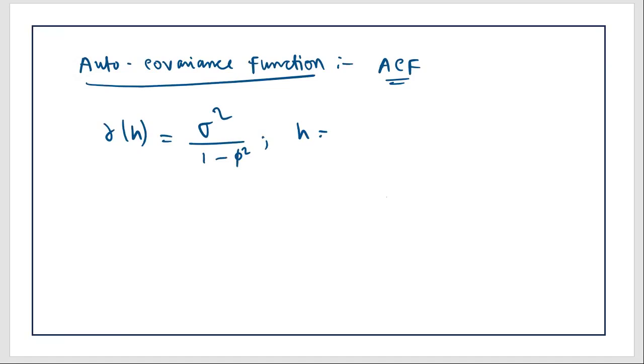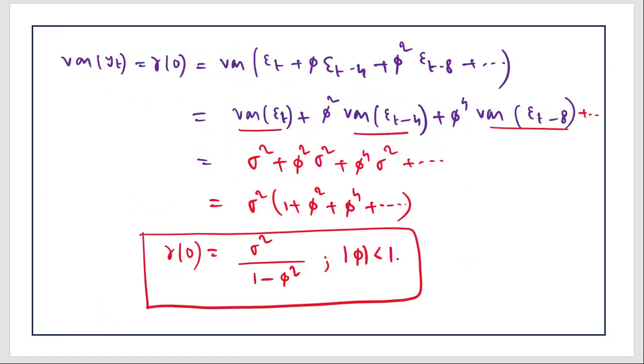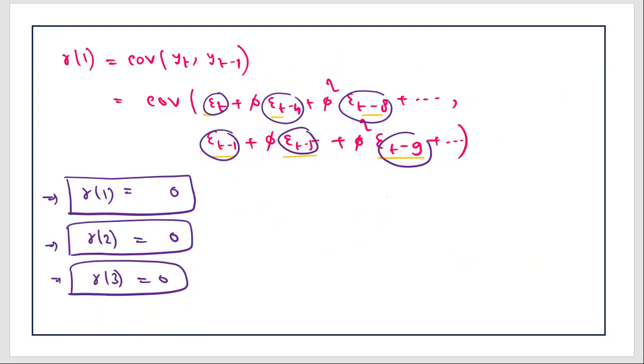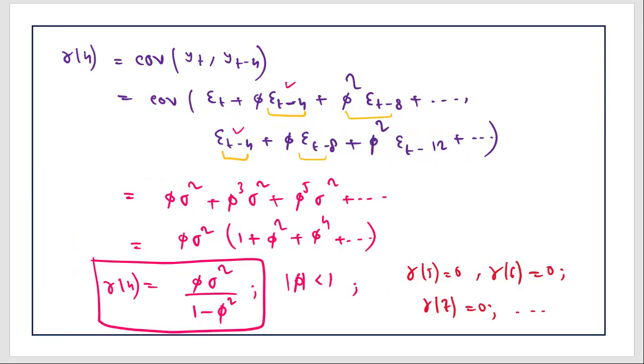This is the variance that we have got. For h equals 0, gamma 0 is the variance. This is the expression for the variance that we have got. Now for all the other multiples, this gamma 0 is done. For gamma 1, gamma 2, gamma 3, they are 0. So no need to consider that.